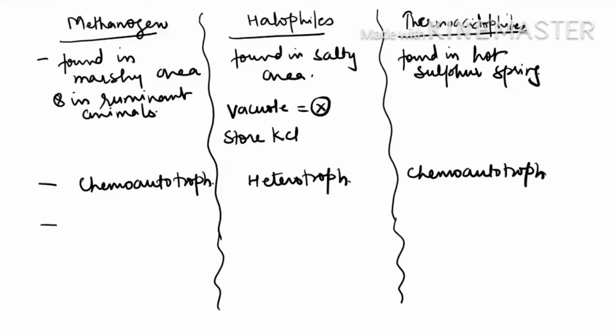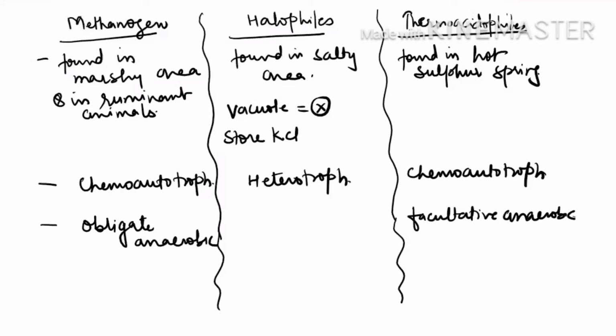Now respiration, they are obligate anaerobe. Obligate means strictly anaerobic, and if suppose you give oxygen, they will die. They are facultative anaerobe. Means normally they want to live in aerobic condition. So you can learn this way. You write normally aerobic.